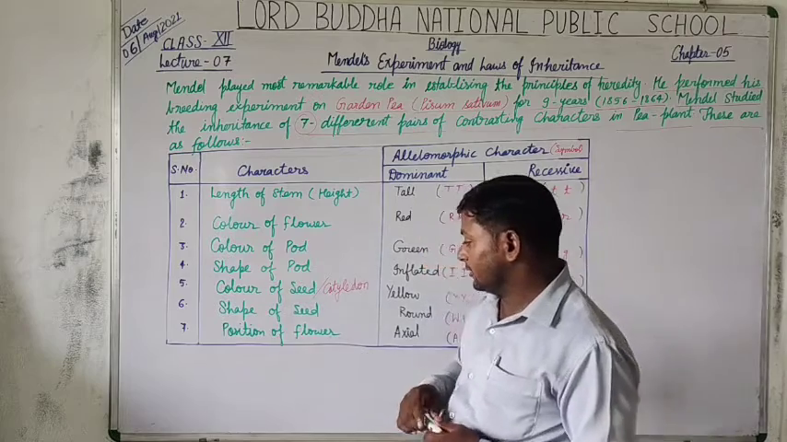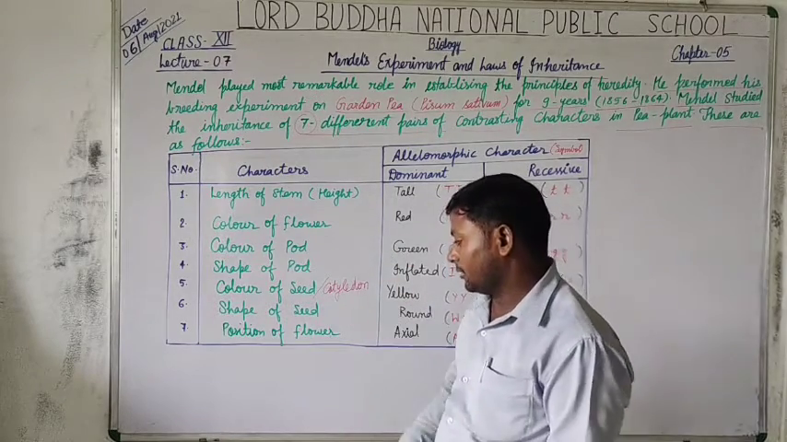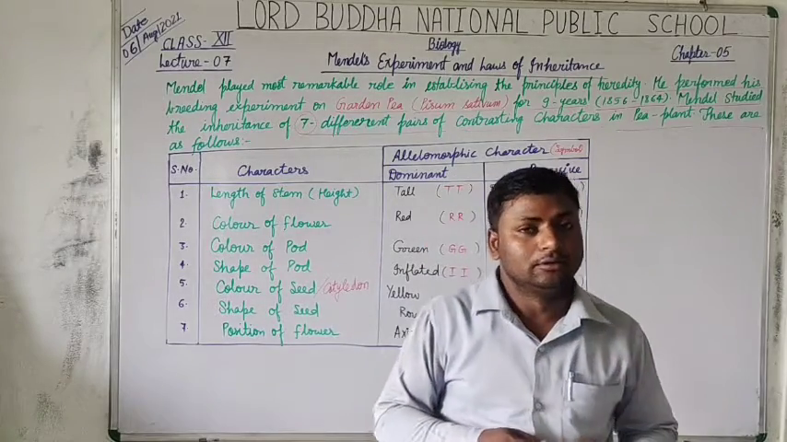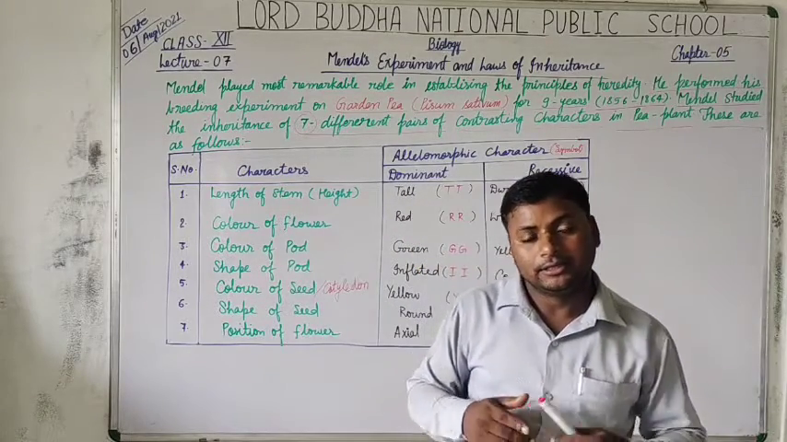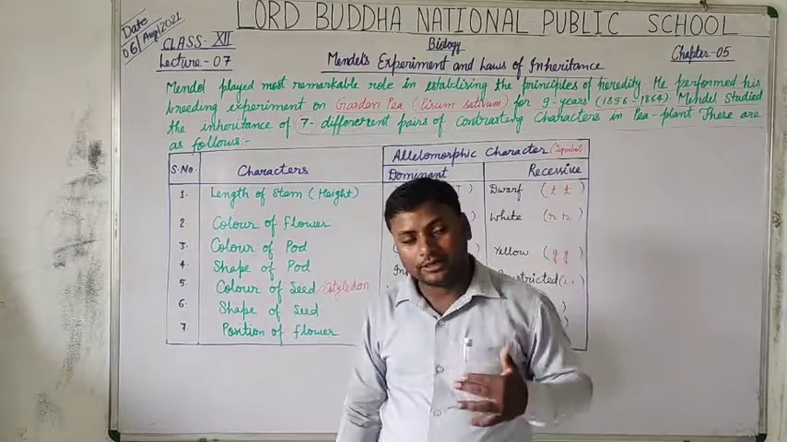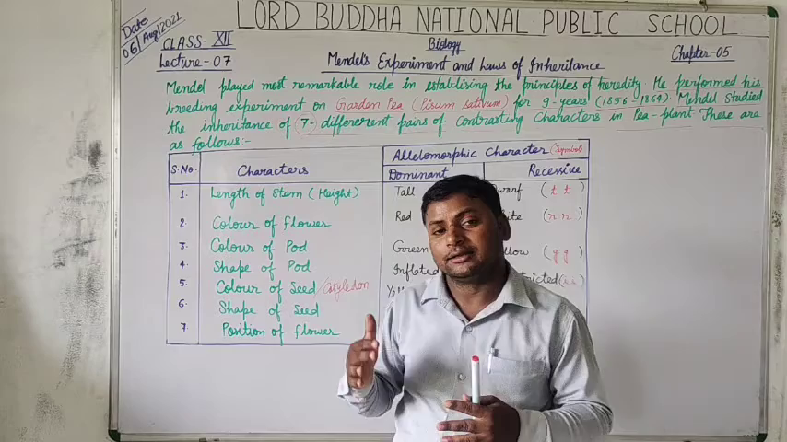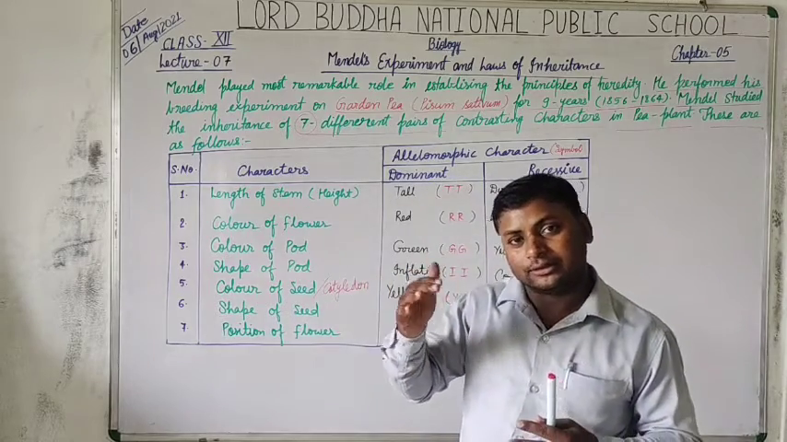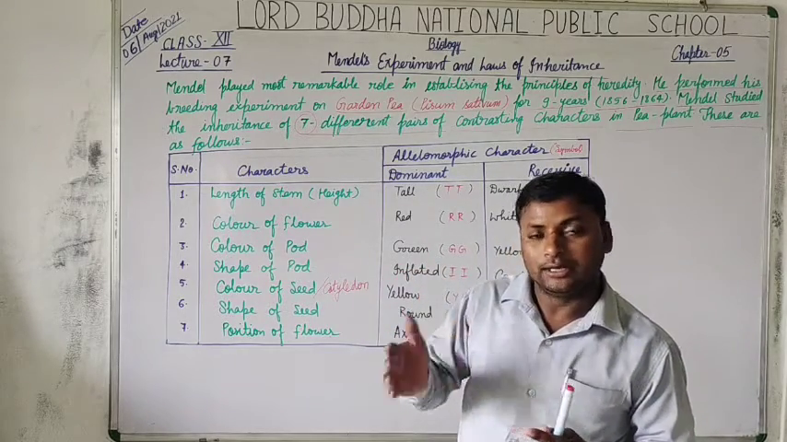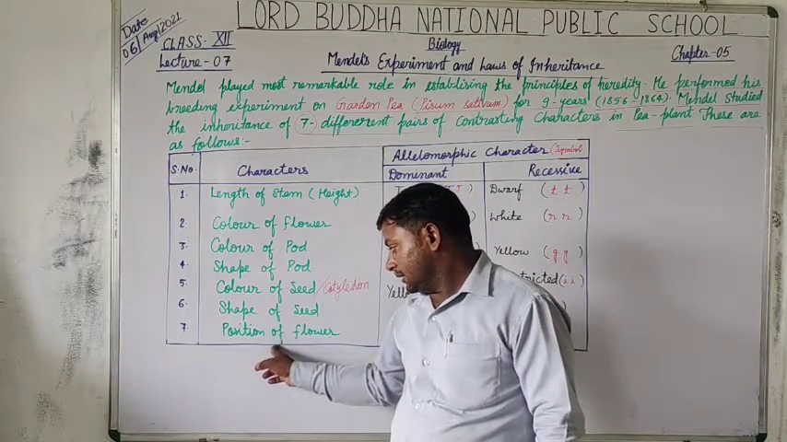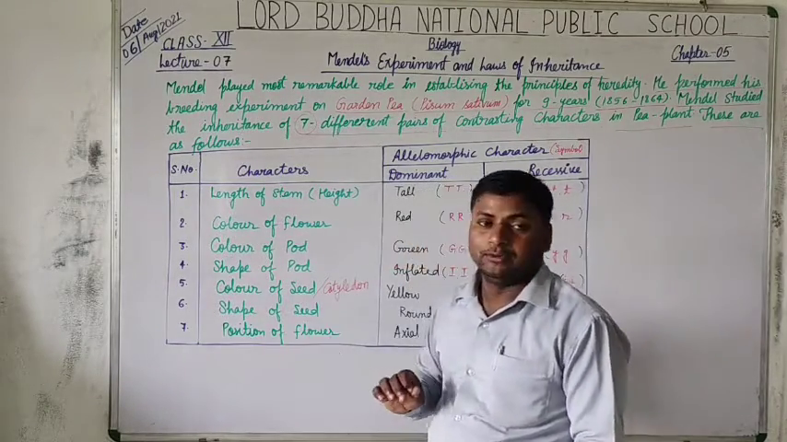And the next one is the position of flower. Where do the flowers develop: only at the terminal, or on each of the branches, in between each node or internode? That is regarding the position of flower.